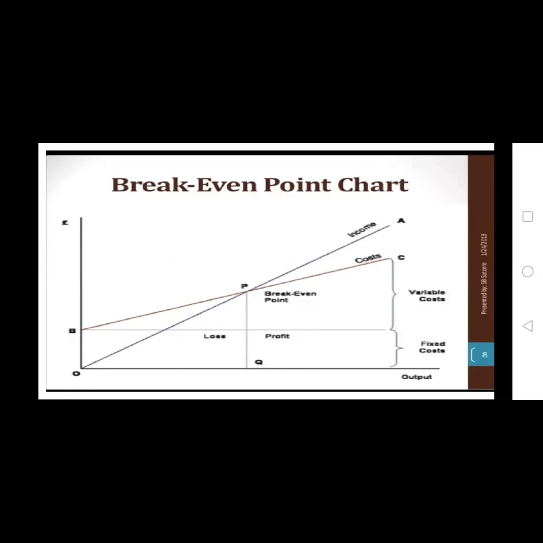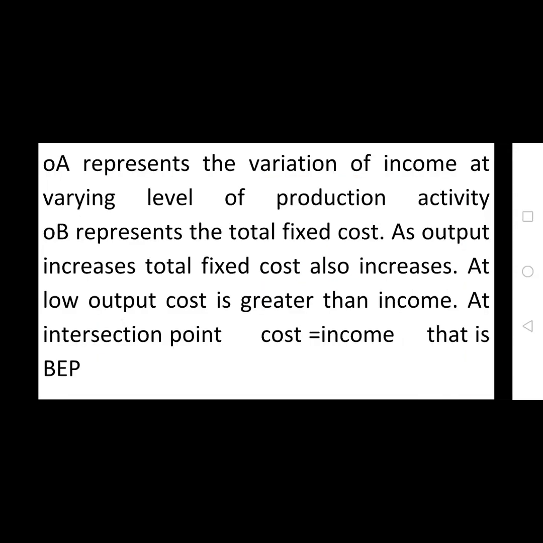So this is the fixed cost and variable cost. As output increases, total cost also increases. At low output, cost is greater than income.